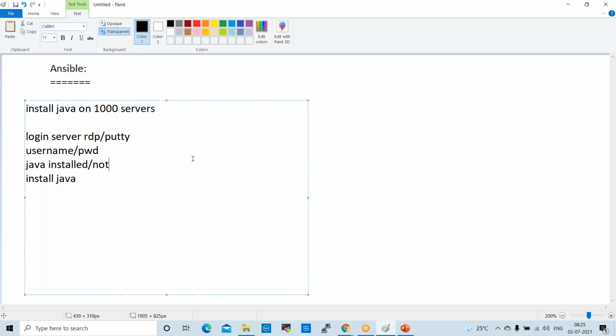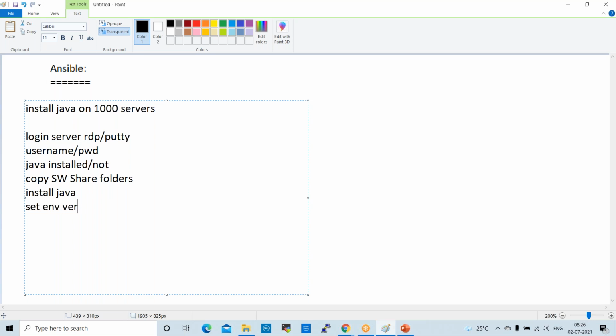Normally in real projects, we don't use any pen drives or CDs, and we don't download from the internet because firewalls will be there. So in real time, we copy software from SharePoint, share paths, share folders, into the target server. Once we copy that software, we can install Java. Once Java is installed, we need to set environment variables.